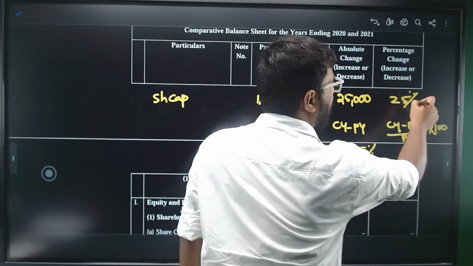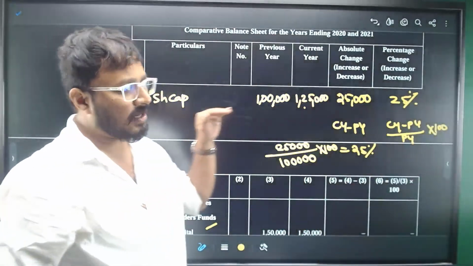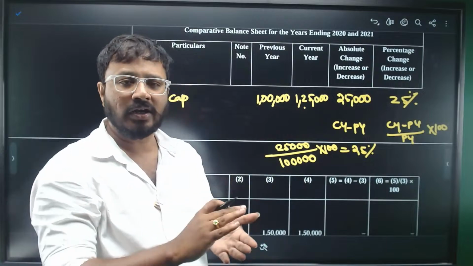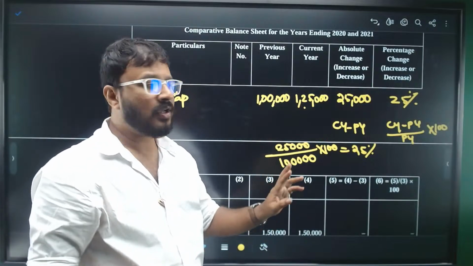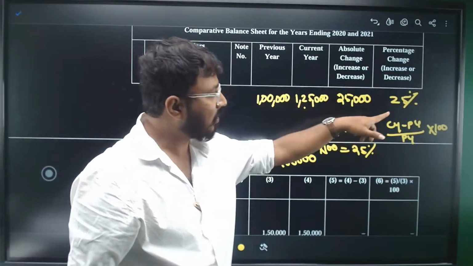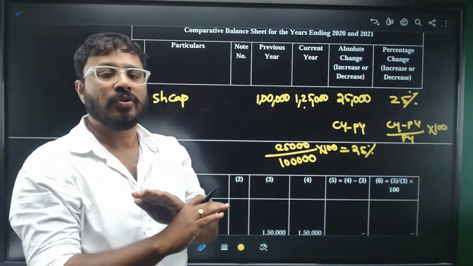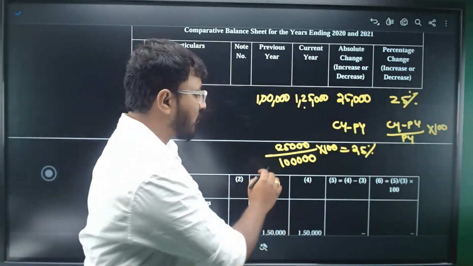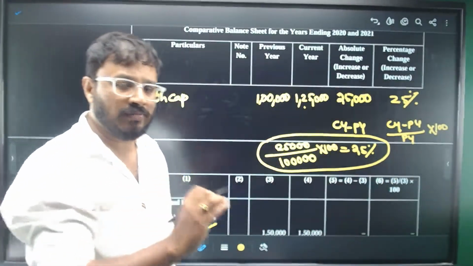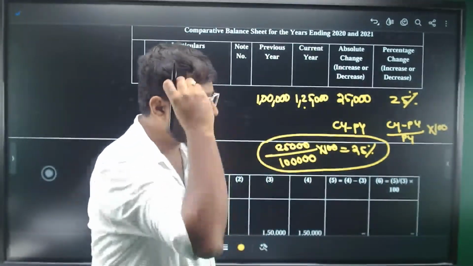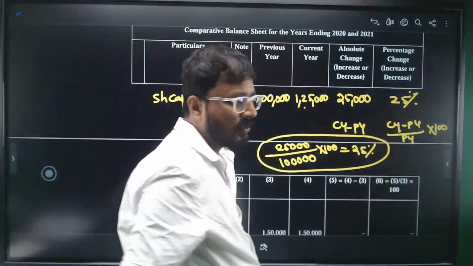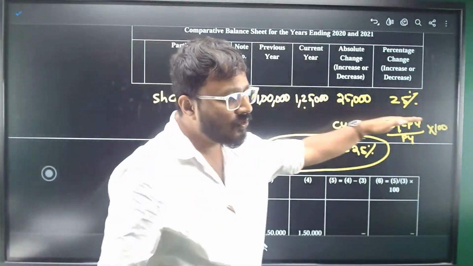You need not show any working notes. You can directly start calculating. You have the calculators with you. 1 lakh 25 minus 1 lakh on the calculator, you'll get 25,000. Then divide that 25,000 by 1 lakh and multiply it by 100. You will get 25%. You need not do any manual calculations. I have explained the procedure and the logic. Use the calculators maximally. You need not struggle with mental calculations. So that is how an individual item is written.